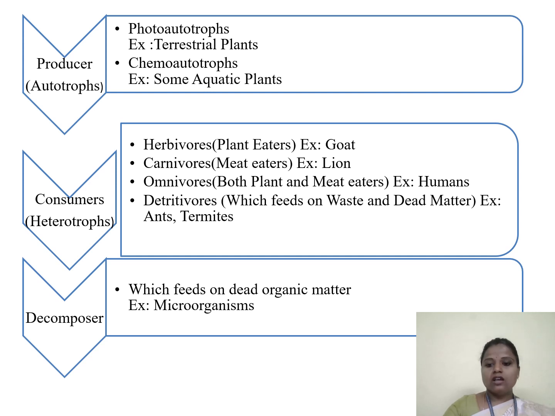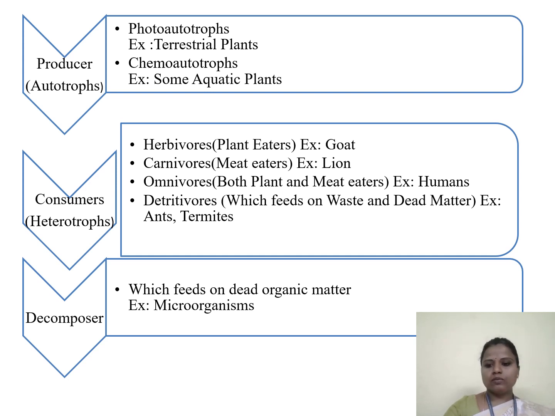Producers are also called autotrophs. These are self-regulating groups. Autotrophs means self-regulating groups. This is again divided into two types, that is photoautotrophs and chemoautotrophs. Photoautotrophs are nothing but those that use sunlight to prepare their own food. Here we can say all the terrestrial plants are called photoautotrophs.